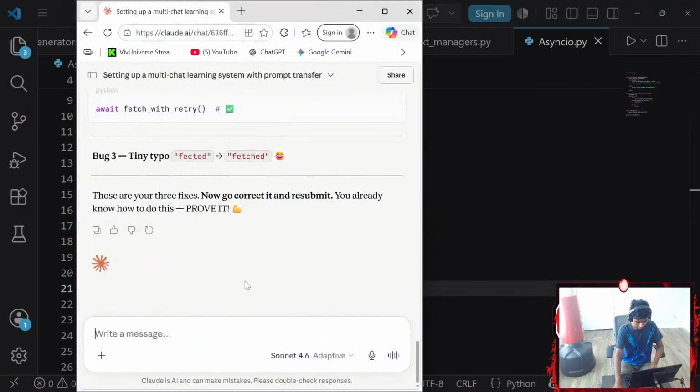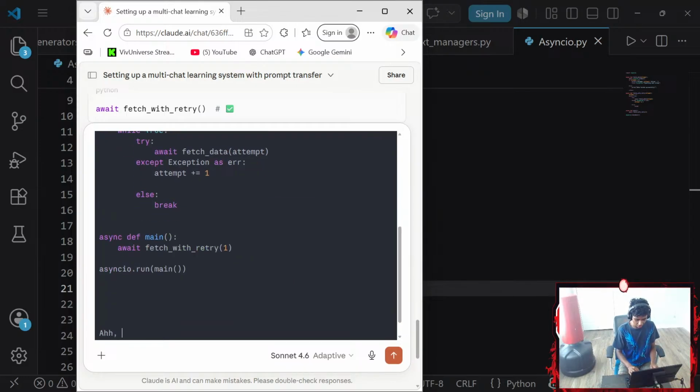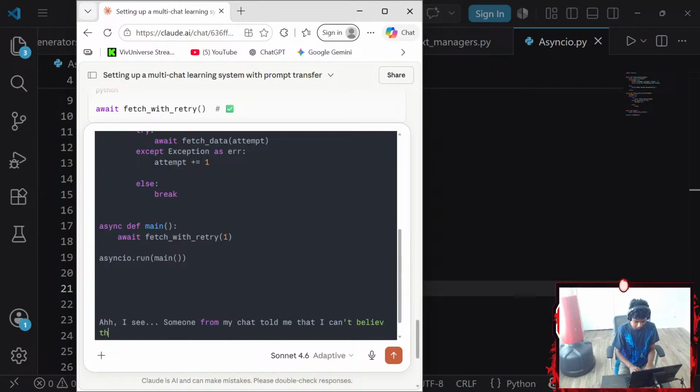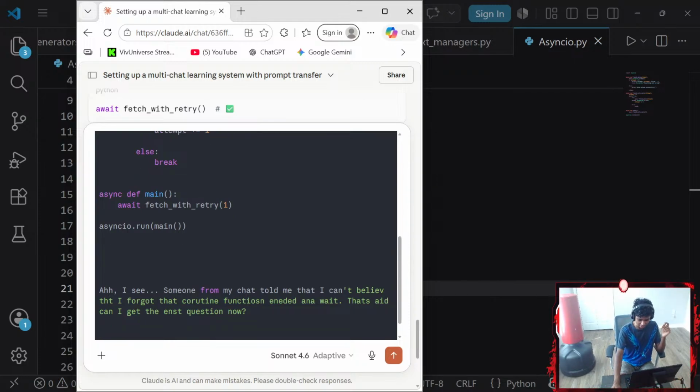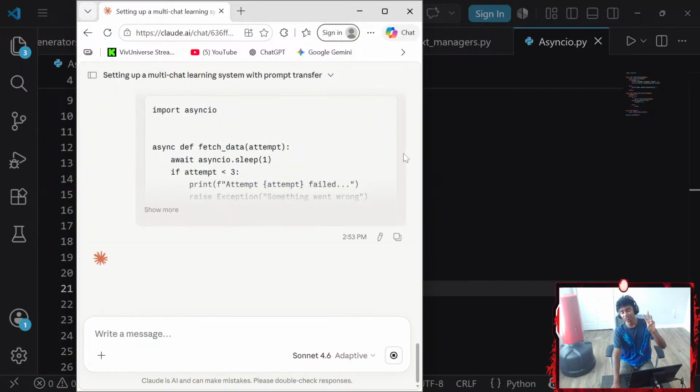There we go. Let's go ahead and paste it and say, I see someone from my chat told me that I can't believe that I forgot that coroutine functions needed an await. That said, can I get the next question now? Okay, guys, this is starting to get interesting because there are two ways that I actually make mistakes.